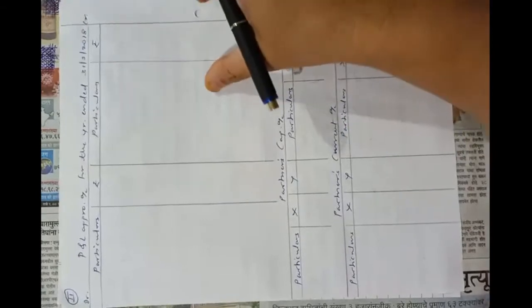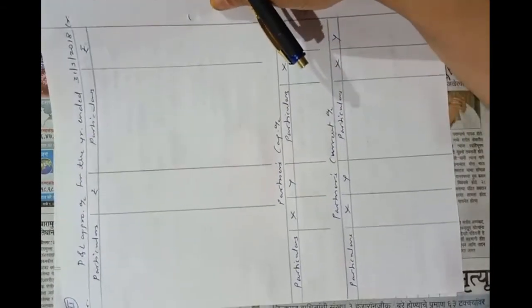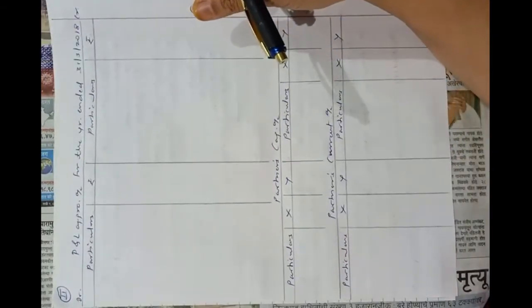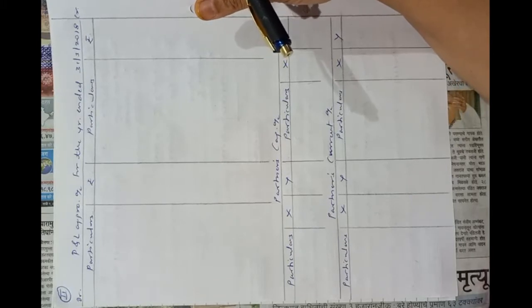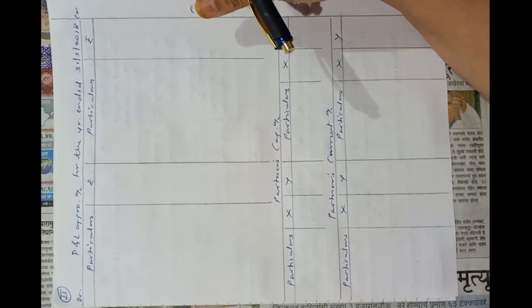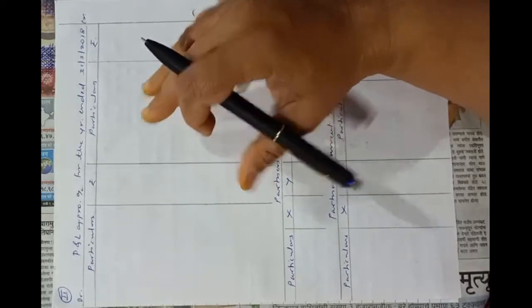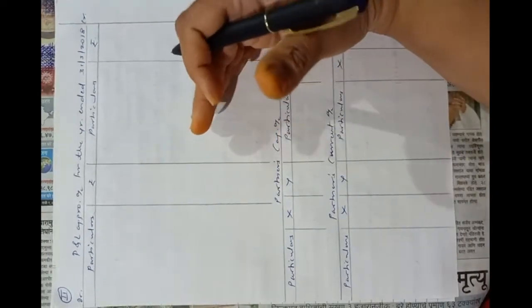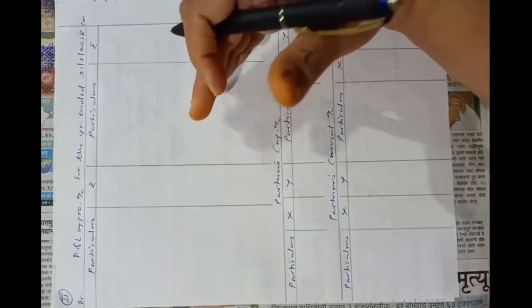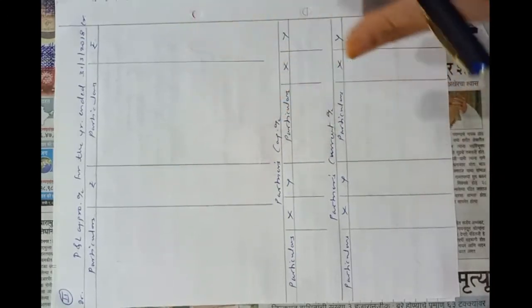Now in this second problem, all the information is same, only there is a difference in the entry of amount transferred to general reserve. In last problem, they told us that 10% of net profit to be kept aside for general reserve, and in this problem they told us that 10% of divisible profit is to be set aside as general reserve.